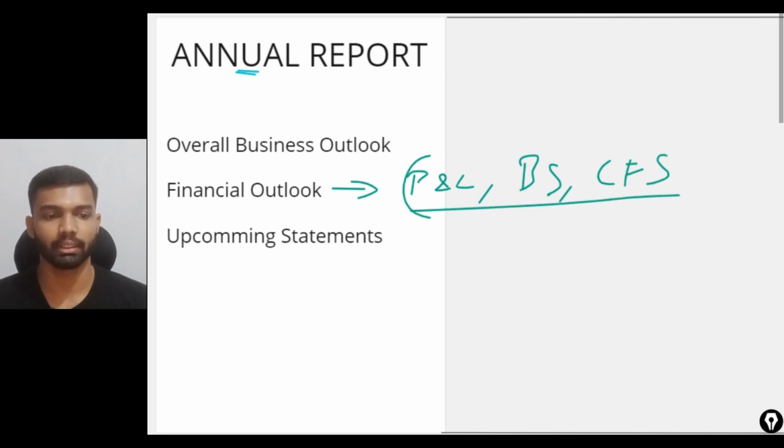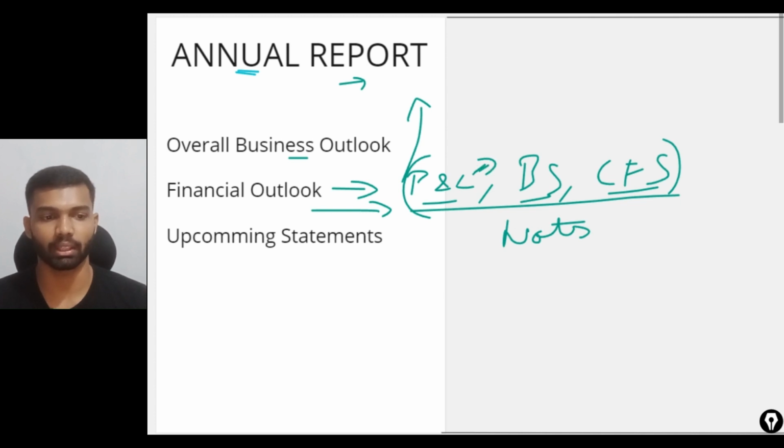These are called the financial statements, which will be there in the annual report of the company. In every annual report there will be a business outlook and a financial outlook, or financial statement. The financial statement is nothing but the P&L statement, the balance sheet as well as the cash flow statement. And there will be notes as well. In the notes they will explain the headings shared in the P&L statement, balance sheet as well as the cash flow statement.